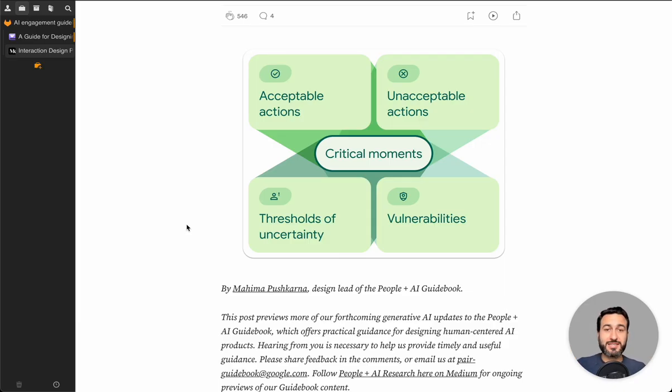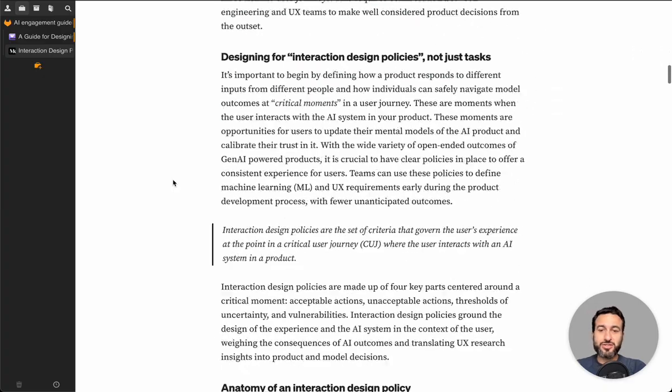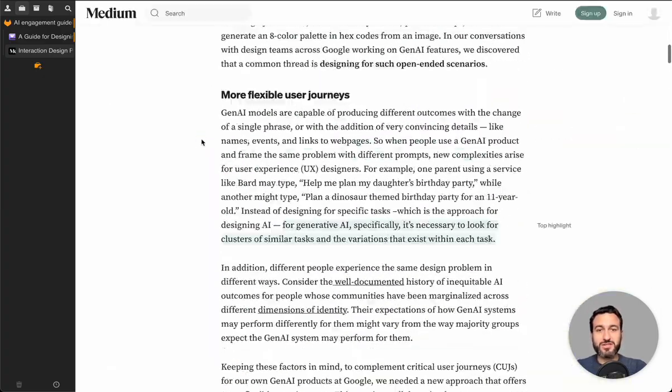The first one is acceptable actions, what the AI system should do; unacceptable, what it should not do; the thresholds of uncertainty, which are the things that we need to take into account to surface to the user in case the AI system is unsure about what it's going to produce. And then vulnerabilities. What are the harms, what are the mistakes that we could be exposing our users to? If you're interested, you can look through the article. There are some examples here.